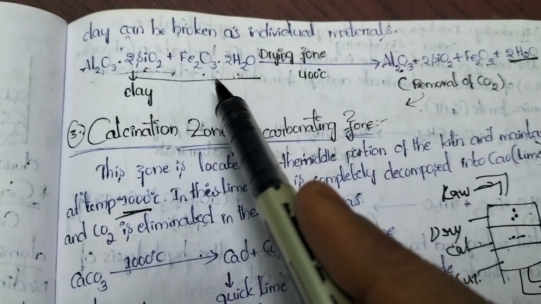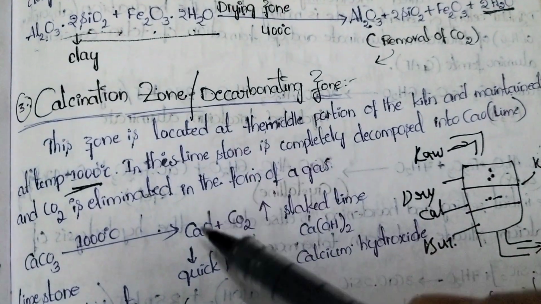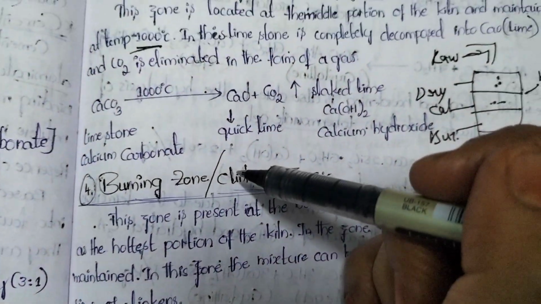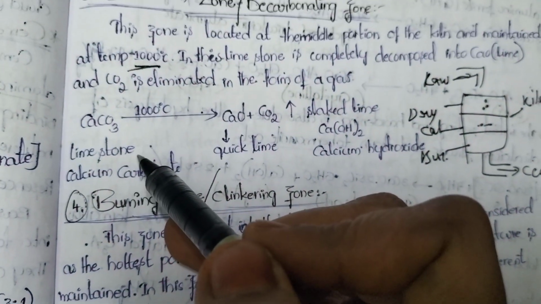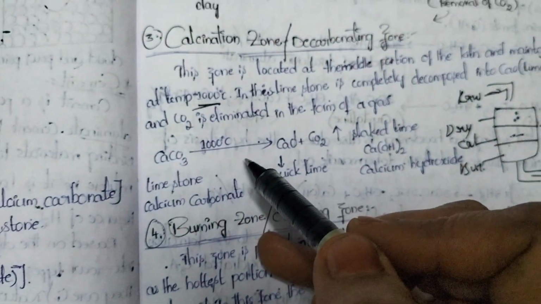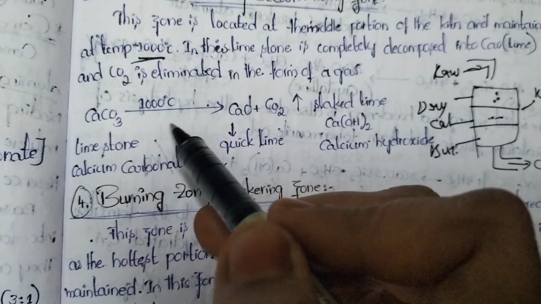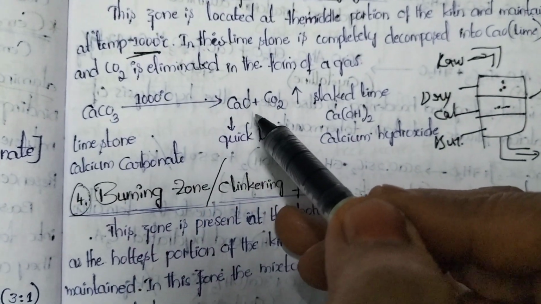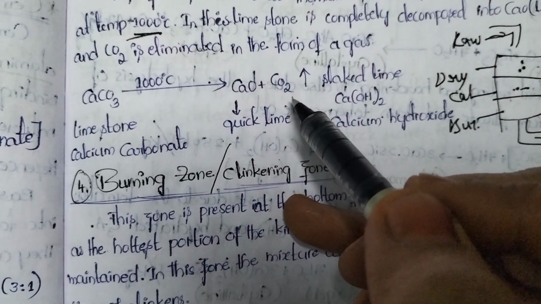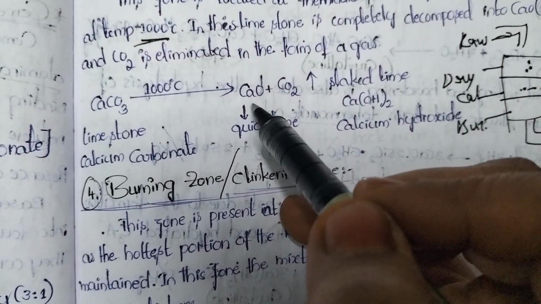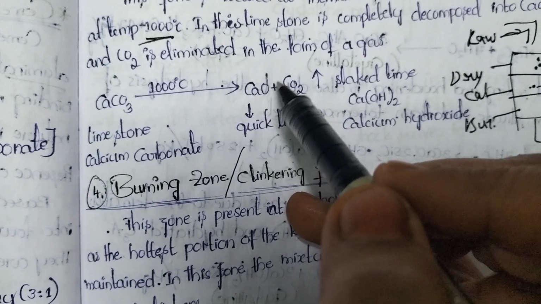Calcareous materials and argillaceous materials. Here argillaceous materials are separated. We need to separate the calcareous materials also. That is why in this zone calcium, that means limestone, is reacting or treated at 1000 degrees C. Whenever this CaCO3 is treated at 1000 degrees C, it is decomposed in the form of calcium oxide and carbon dioxide. Here removal of carbon happens, separation of carbon happens, and calcium oxide is formed.